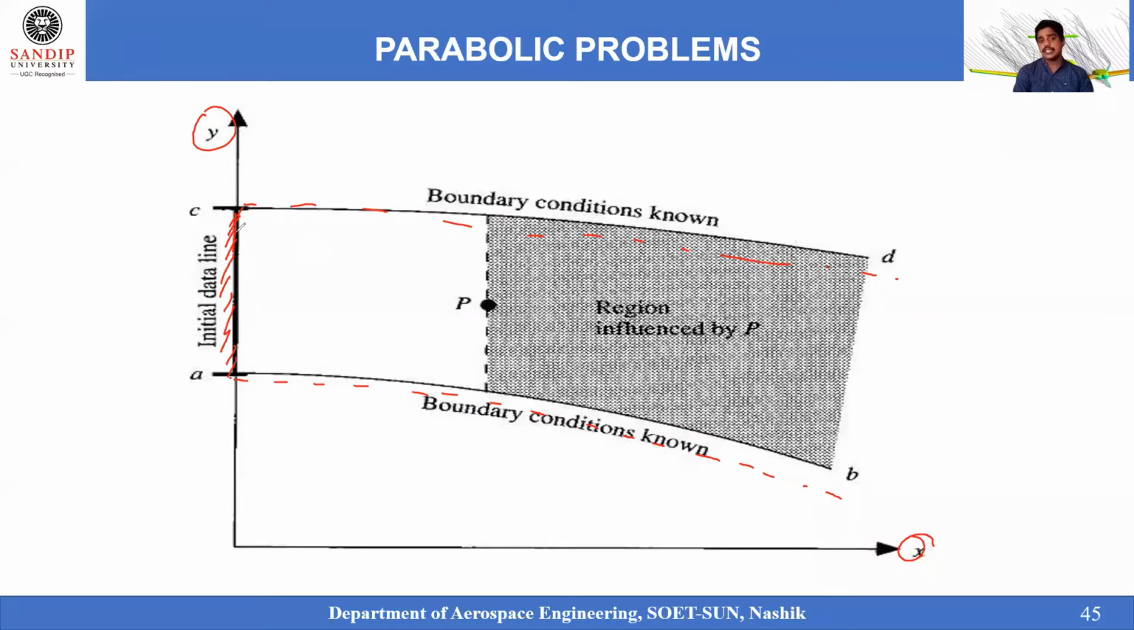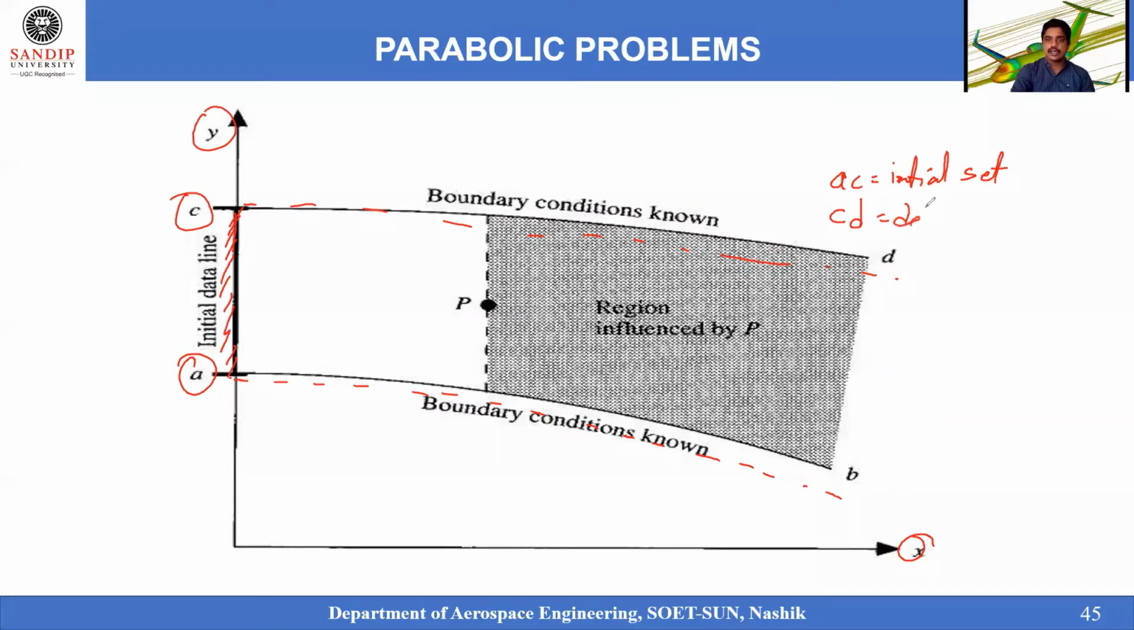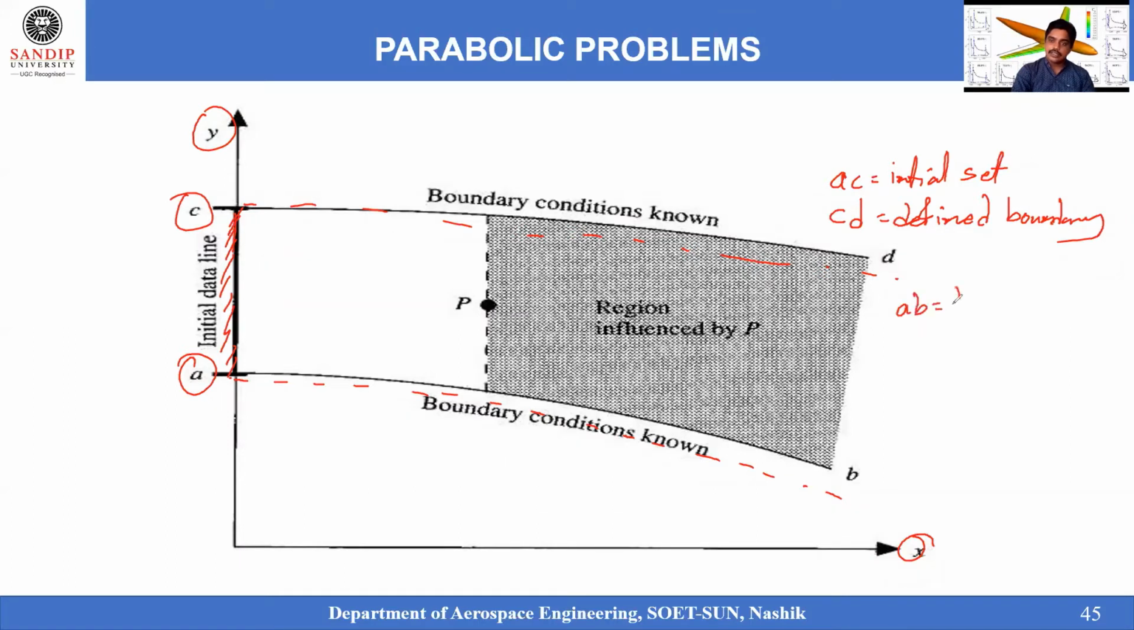That means initially I am setting some values at AC. These values are initially set. And what about CD? Yes, CD also has a defined boundary. That is the problem I am talking about, where the parabolic equations are involved. So AC is initially set, that means initial conditions are set for AC, and CD is defined by the boundary conditions, and AB is also defined by the boundary conditions.